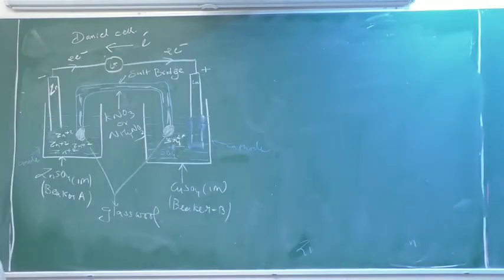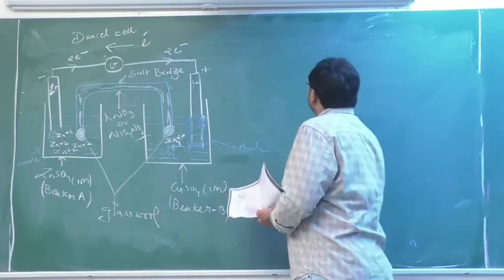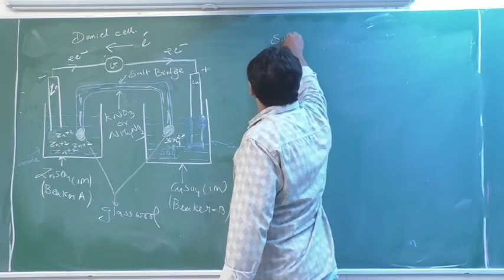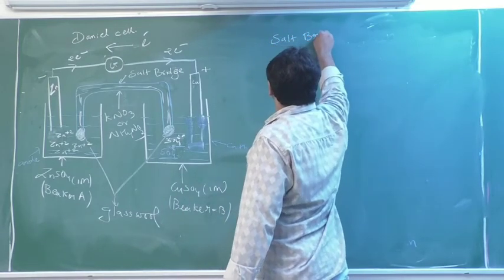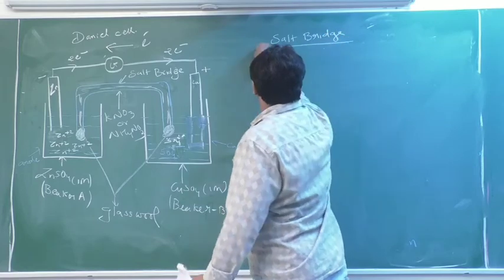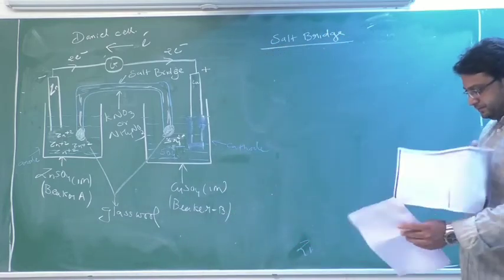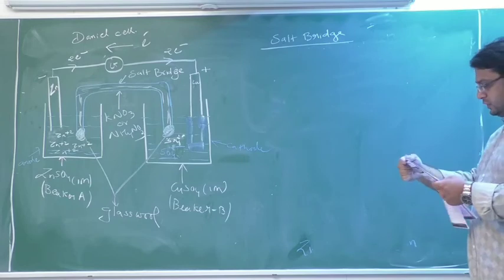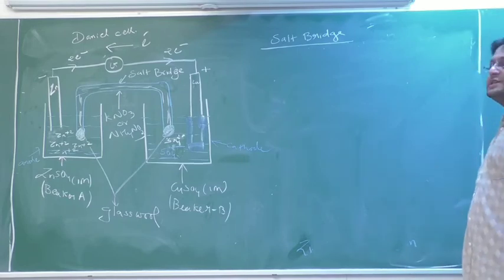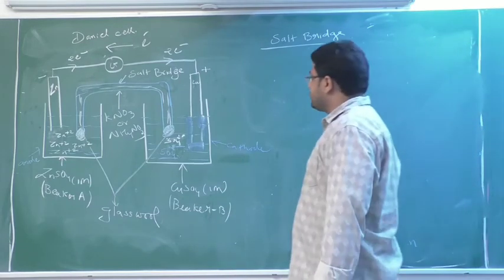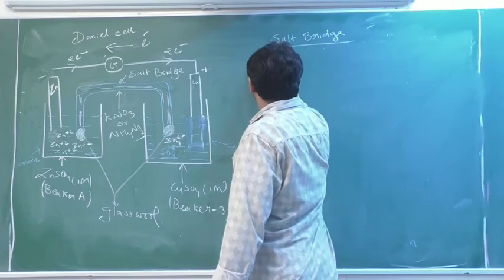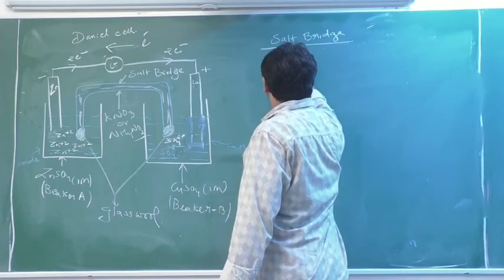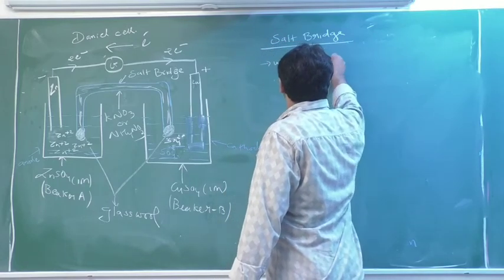salt bridge. So the salt bridge, very simple. Okay, so first we will see the construction. A salt bridge is nothing but a U shape. It is a U-shaped glass tube.